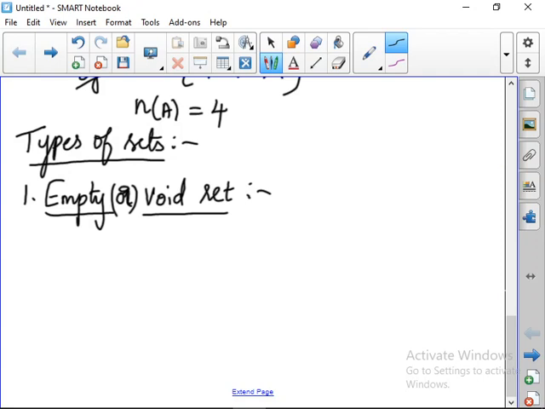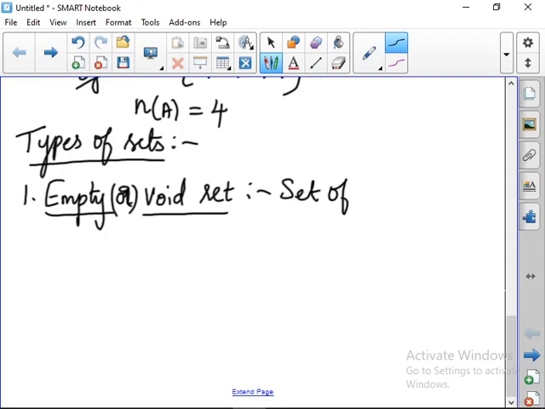Set of prime numbers less than 3. Set of prime numbers less than 3 includes 2, which is a prime number.